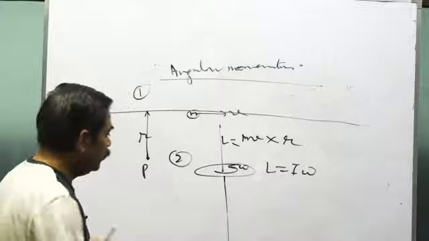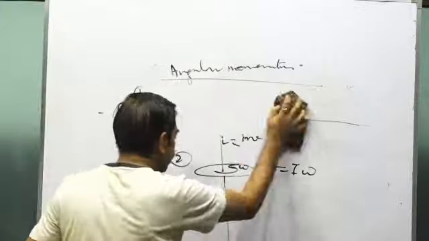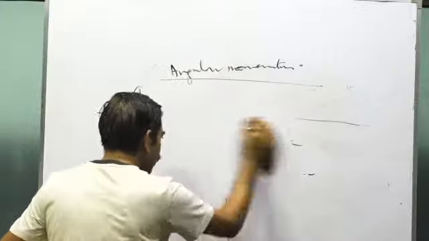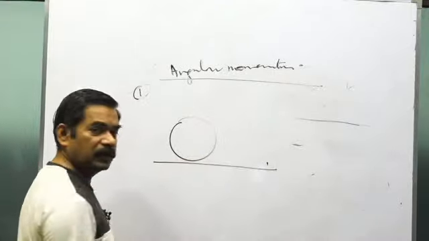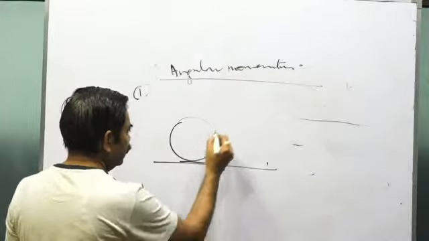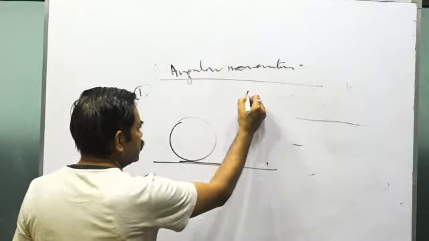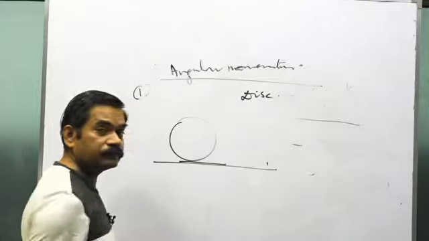Then see, after this you have the third, that is rolling motion. When a body is in rolling motion, how do you calculate its angular momentum? Suppose there is a wheel in the form of a disc.